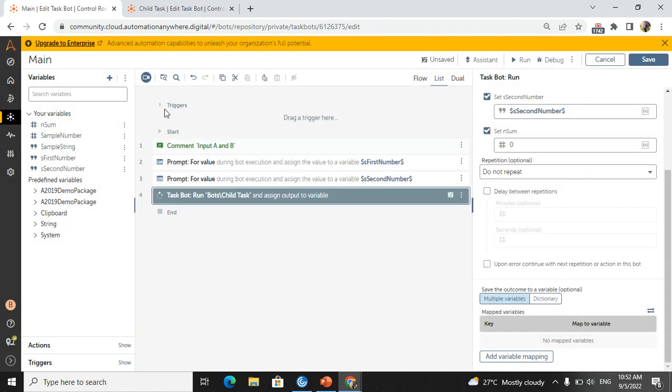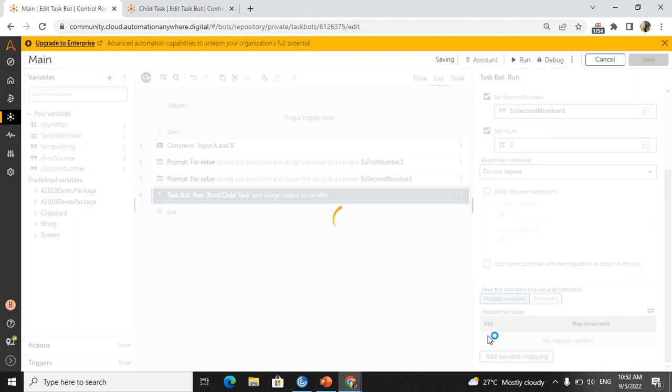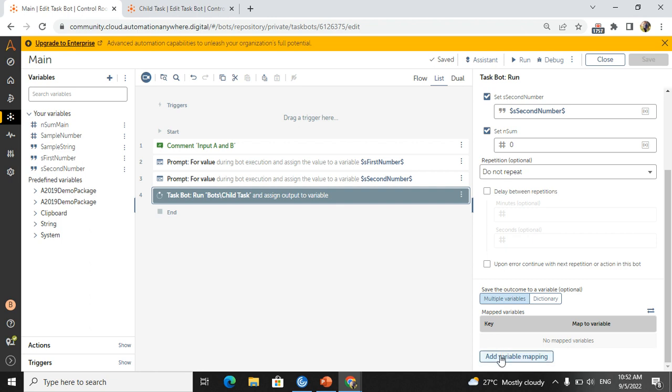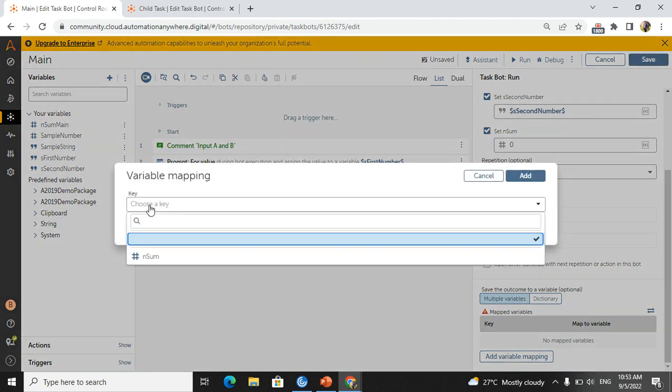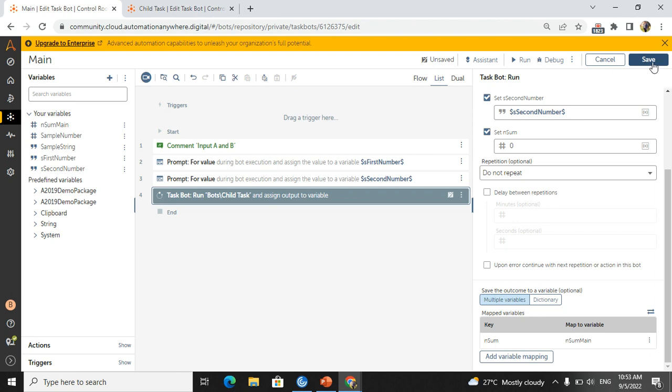For more clarity, I will make it n sum main. I'm just clicking main and n sum main. So we will get to know what is the key and what is the map variable. See, n sum, the key from the child task, and n sum main, the map to variable in the particular main task. So always remember, the key is from the child task and map to variable is from the main task, because the outcome should come back to the main. So that's why I'm adding this, and save.